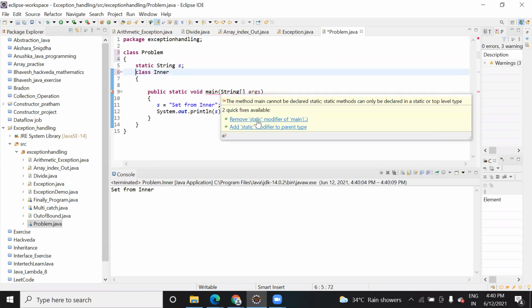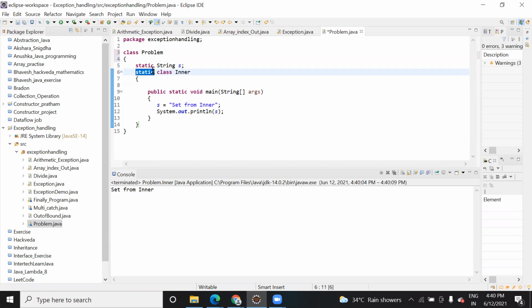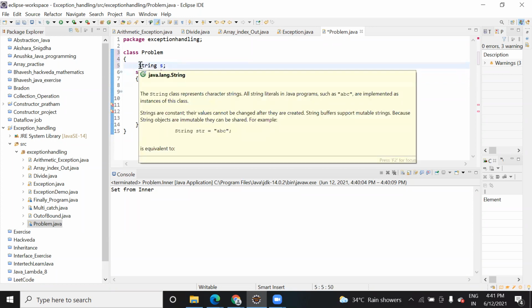Remove static modifier of the main. Add static modifier to the parent type. So it will add static here. So once it is static, add public, and it will give an error. I was just checking whether this class is static and this method is static. Why do we need to add static here when the method is already static, from string s? But then it will give an error.